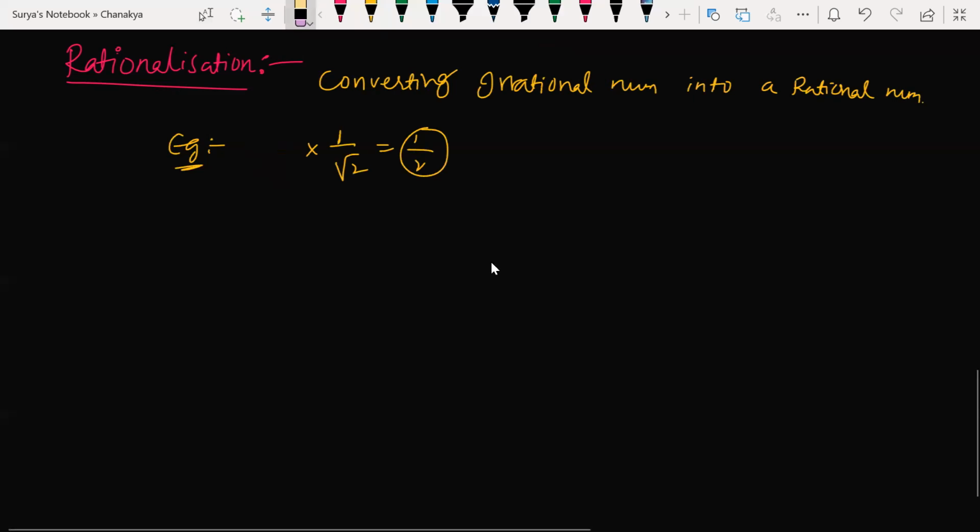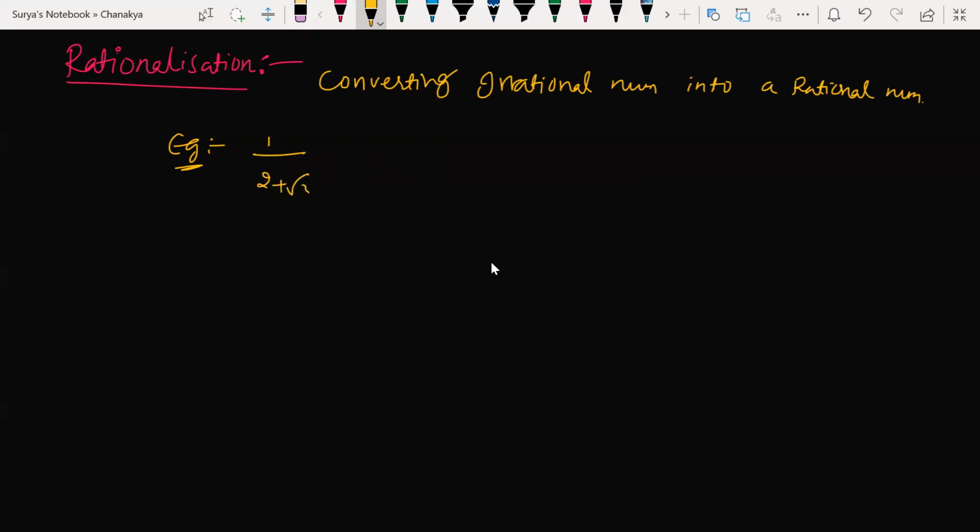But I'll tell you one simple story here. First suppose if I have something like this, 1 by 2 plus root 3. Okay, this is an irrational number. Now how can I rationalize this? What I do is I'll just multiply and divide with its denominator with the opposite sign. That is what rationalization is. Understood my point?